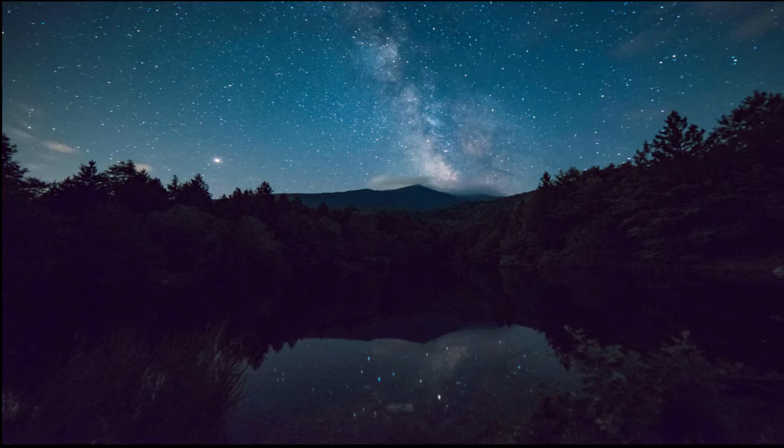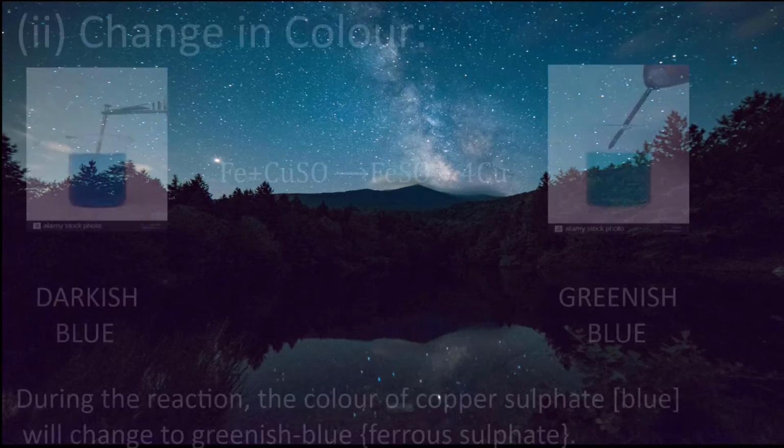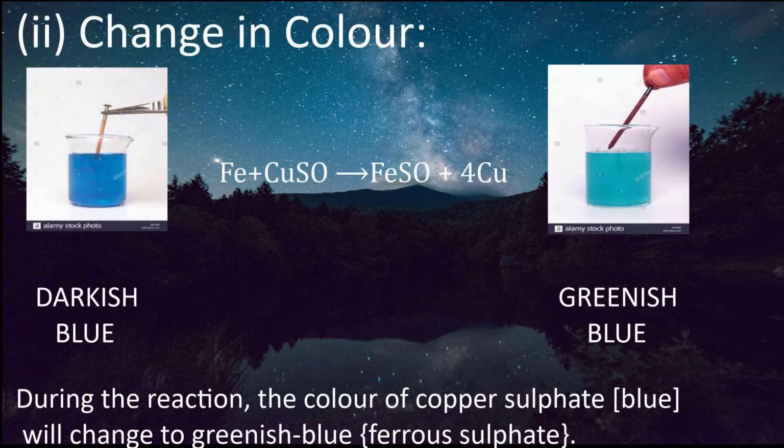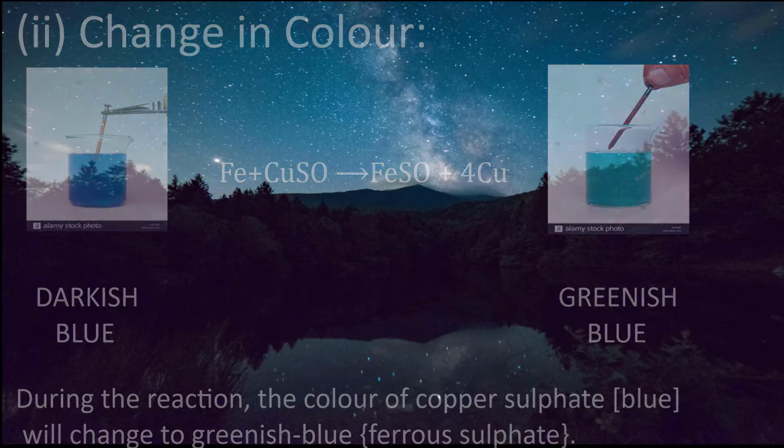The second way in which a chemical reaction can be characterized is by a change in color. I'm sure that all of us know the reaction between copper sulfate solution and iron nails. In this reaction, we can observe a change in color from blue to green.